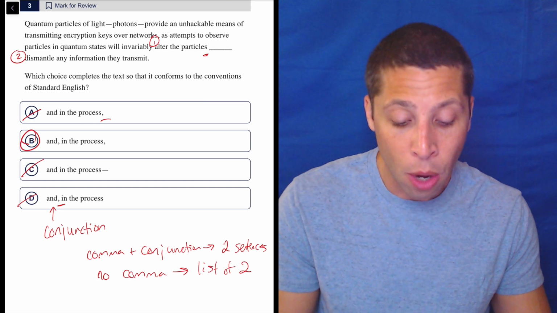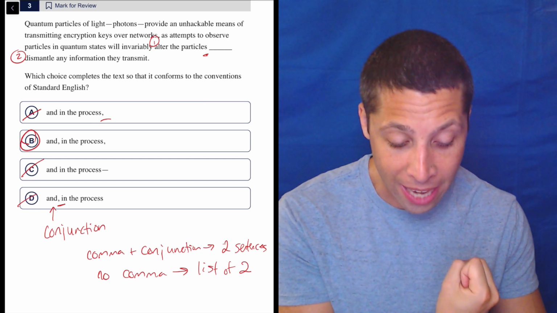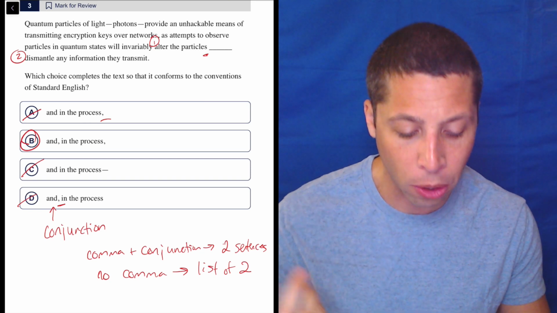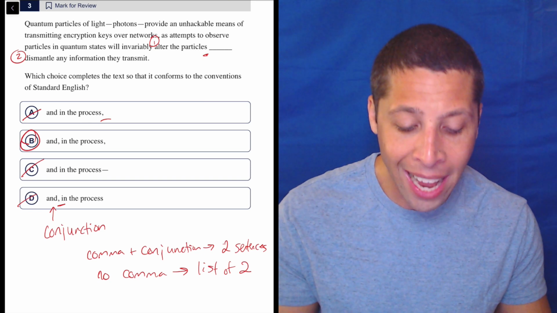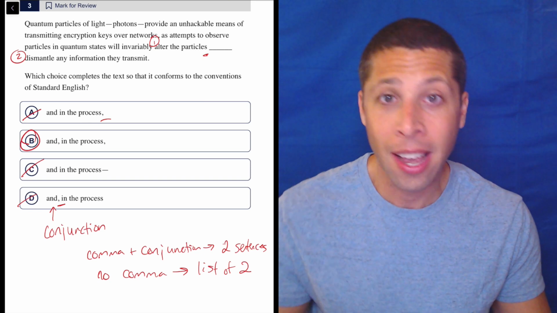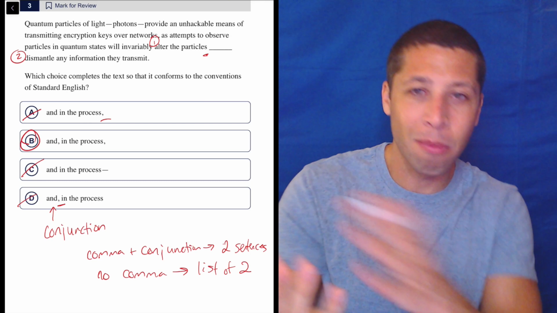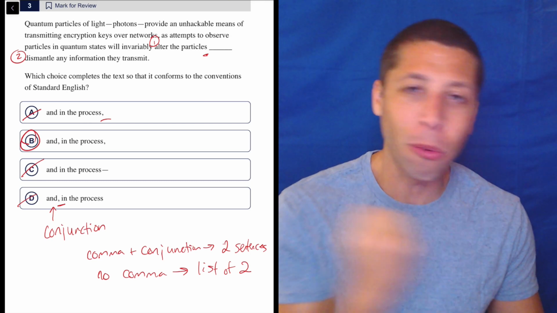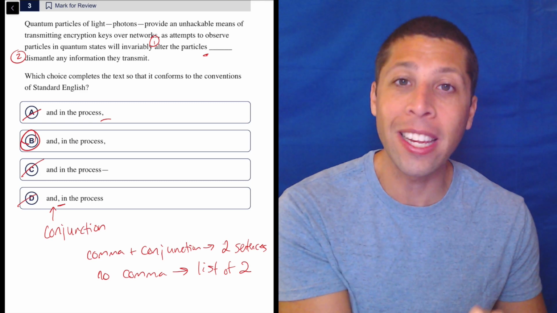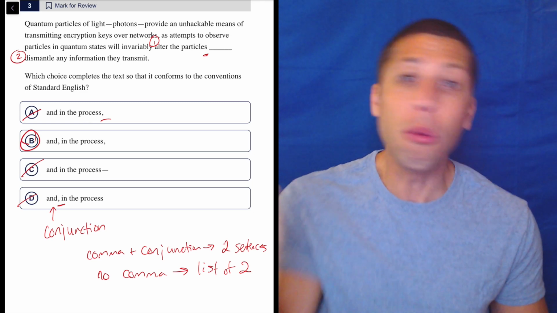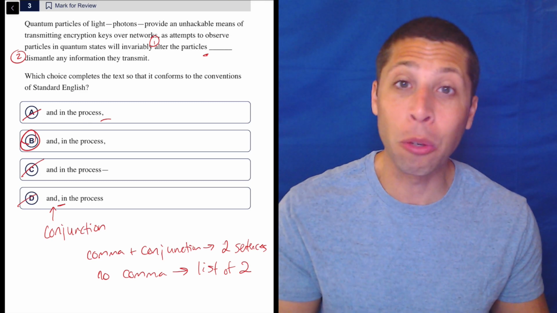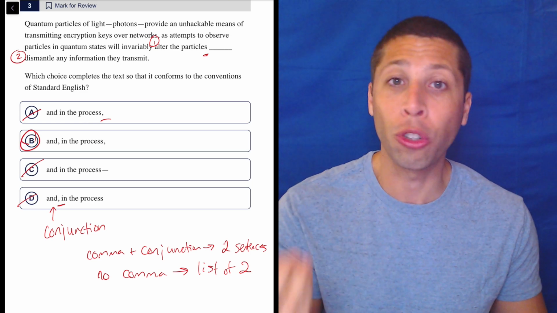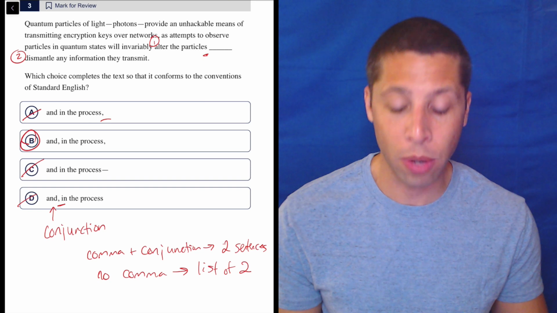In fact, I probably would have put that in the process phrase all the way at the end and said something like, attempts to observe particles in quantum states will invariably alter the particles and dismantle any information they transmit in the process. That to me feels a little nicer because it's more smooth, but we don't have that kind of control. But the reason we put commas around that piece is the same reason that if I were to put it at the end, it's still like an extra thing. So when we move it to the beginning, we are just saying, kind of like we do with the word however sometimes, that it can go anywhere in the sentence. And in order to show that it's this extra piece, we need the two commas surrounding it.